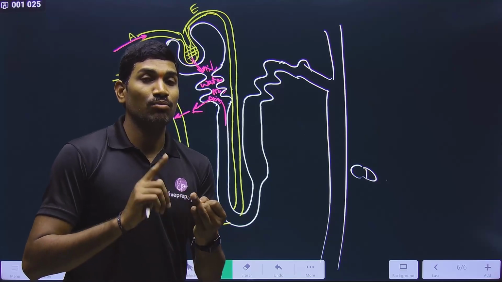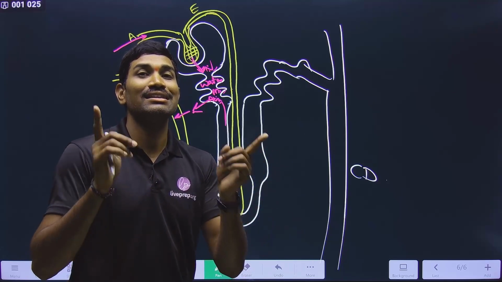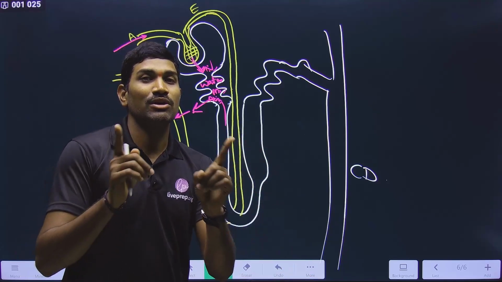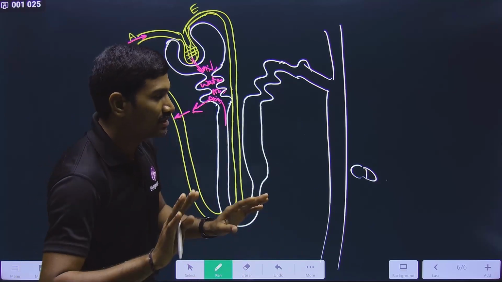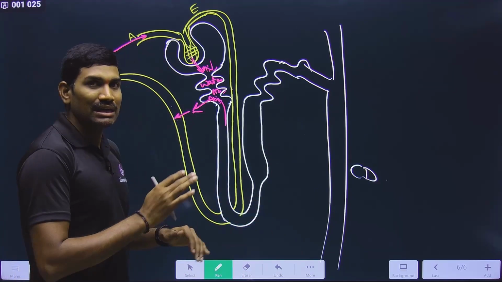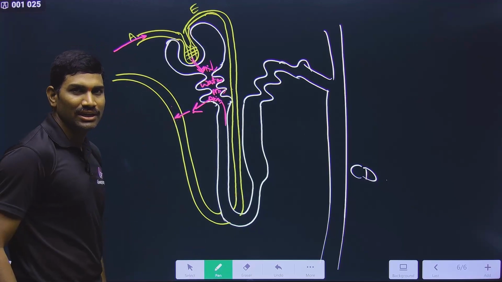So both the things we are solving at the same time. How are we solving them? First I will give you a summary, then we will go with the mechanism. What is the overall conclusion here?